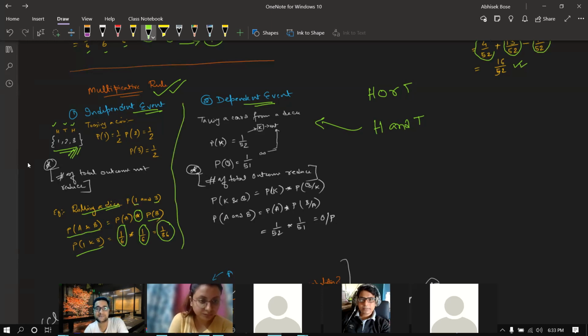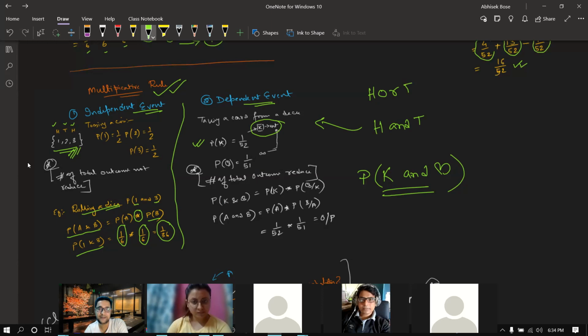Now dependent events. Take that card. Now think, if I ask what is the probability of getting K and that heart sign, then in this case something is different, because this is a non-mutually exclusive event. First time when I'm checking the probability of K, that is 1 by 52. Once that king has occurred, it means that card is removed from that 52.